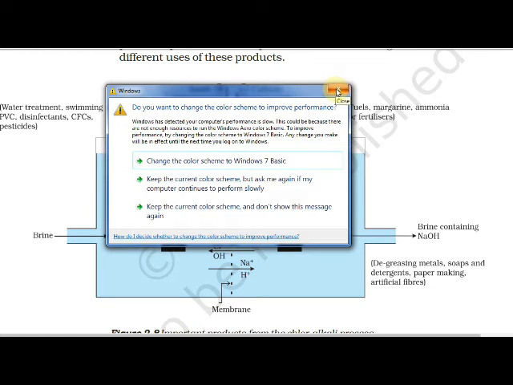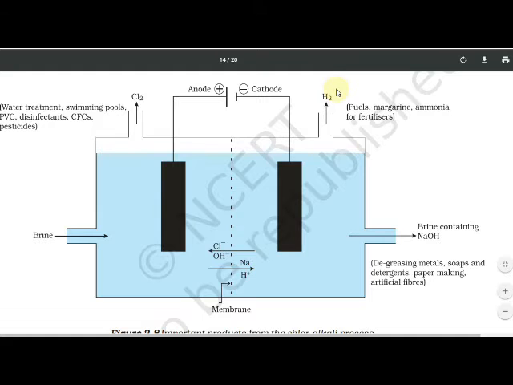Chlorine is used in water treatment, swimming pools, PVC, disinfectants, CFCs, and pesticides. Hydrogen is used for fuels, margarine, and ammonia for fertilizers. Sodium hydroxide is used for degreasing metals, soaps and detergents, paper making, and artificial fibers. A membrane is also given between the two electrodes, the anode and cathode.